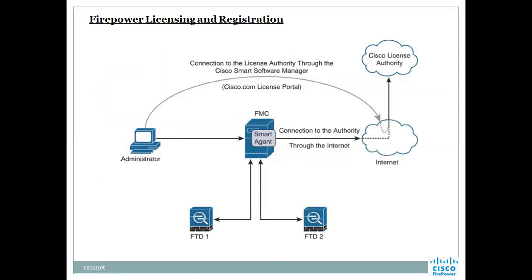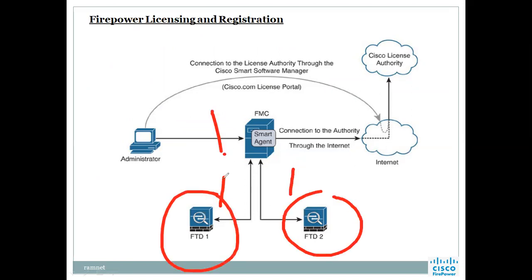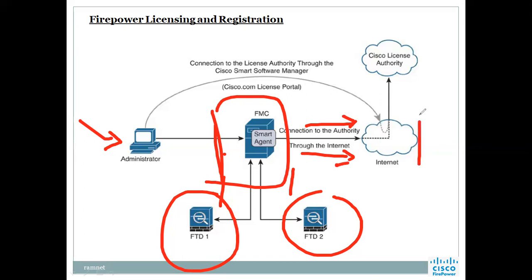licensing is the most important thing. So how do we license our FTD with an FMC? This is the administrator who is sitting down here, and this is FTD1 and this is FTD2. They are both connected to the FMC, and the administrator goes to the FMC, which is connected to the internet, and through the internet it connects to the Cisco license authority. From this, we will be able to reach the Cisco.com license portal.